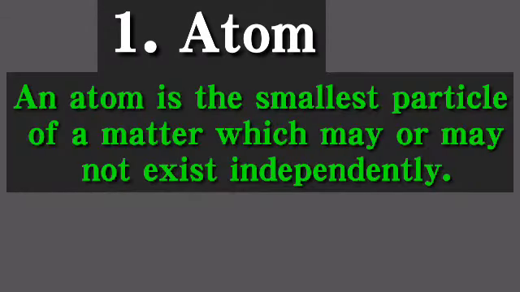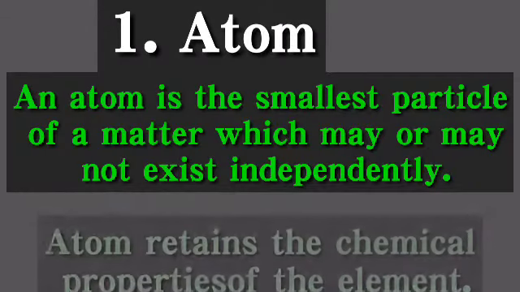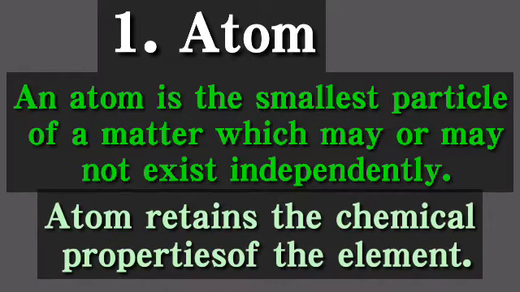First keyword is atom. An atom is the smallest particle of a matter which may or may not exist independently. Means they generally do not exist independently. They react with other atoms to form molecules. Atoms retain the chemical property of elements. So atoms may exist independently, may not exist independently.